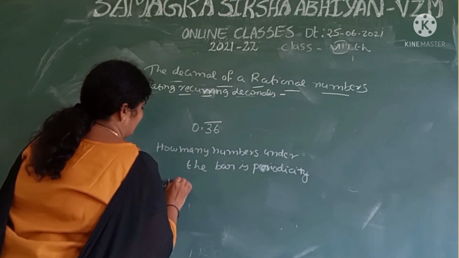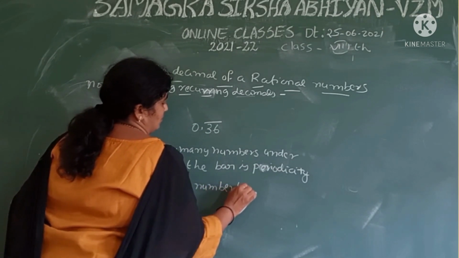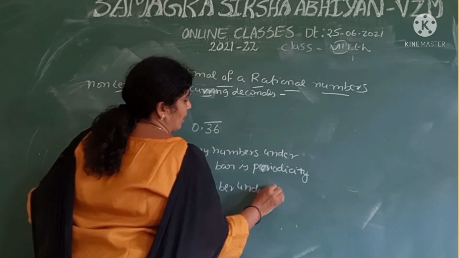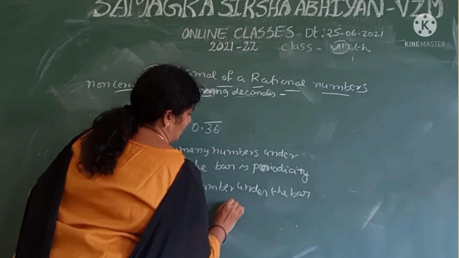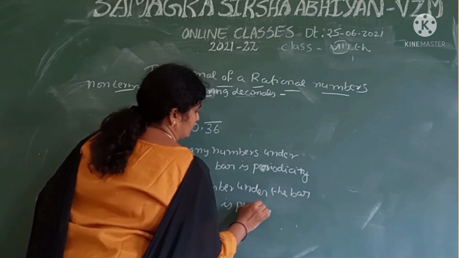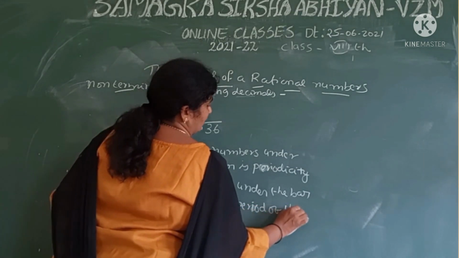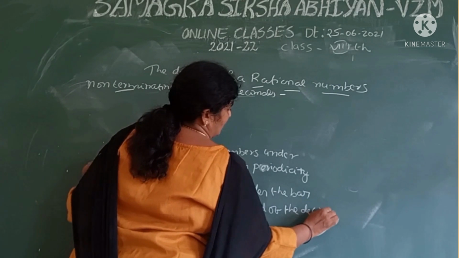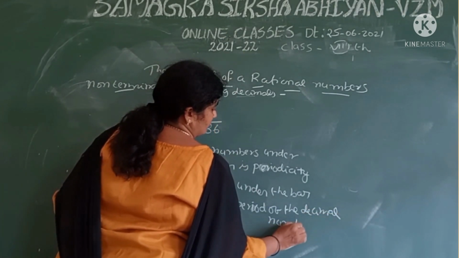Which number is under the bar is the period of the decimal number.